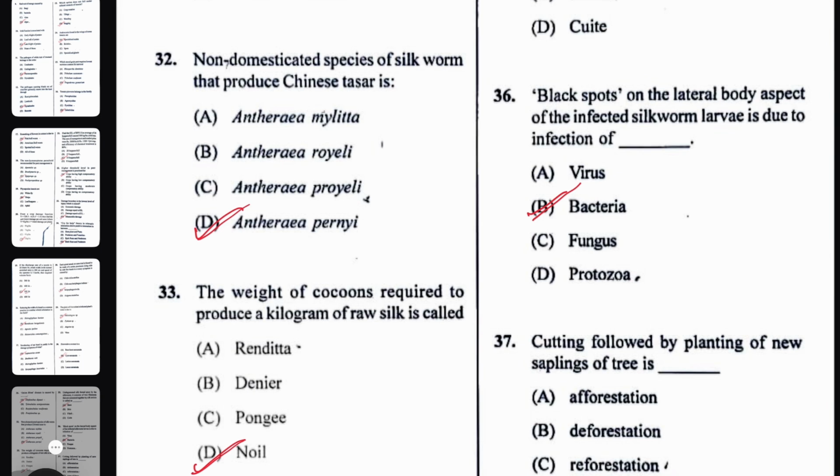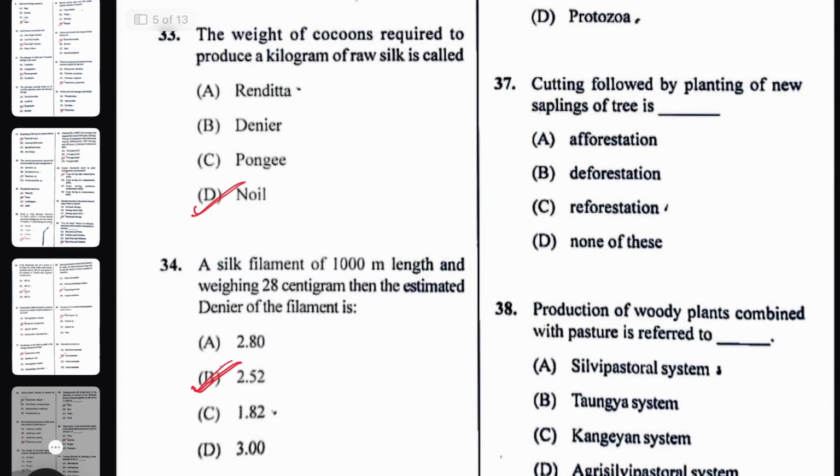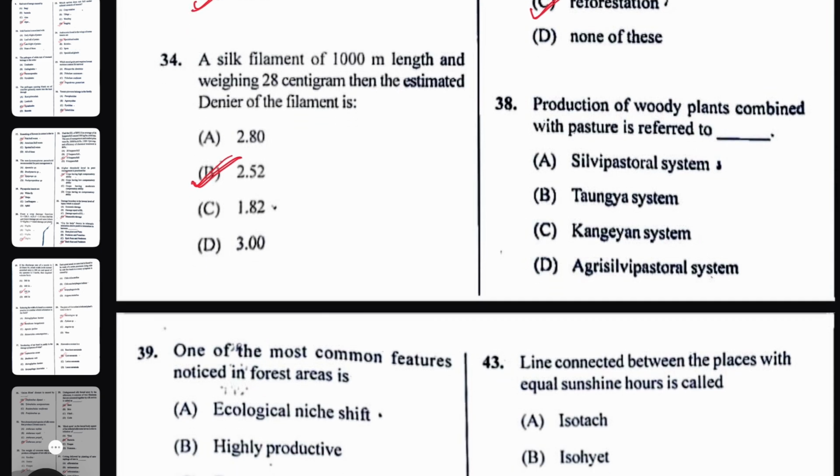It is commonly caused by Serratia marcescens. Then, cutting followed by planting of a new sapling of trees is called reforestation. So you first cut the tree and again you plant sapling. That is called reforestation. Production of woody plants combined with pasture is called silvipastoral system. Silvi means woody plant and pastoral means the grasses or fodder crops. That is silvipastoral system.